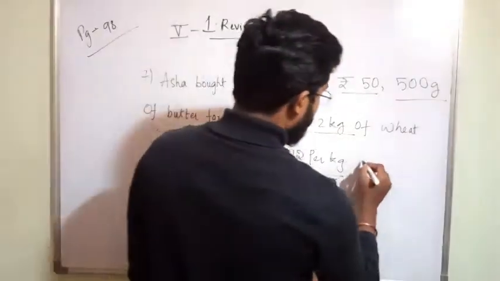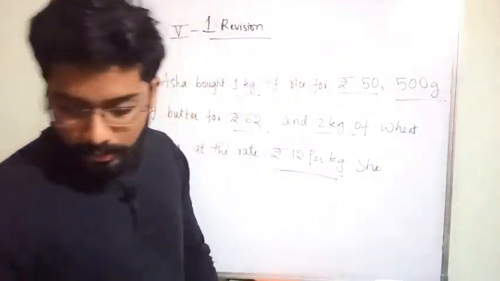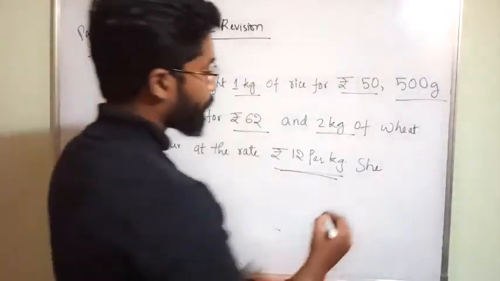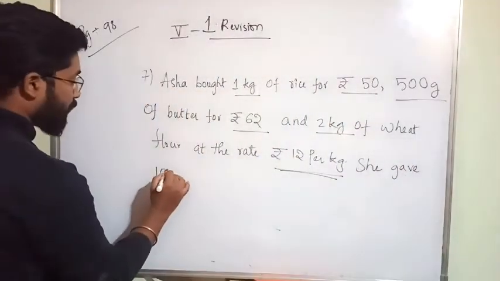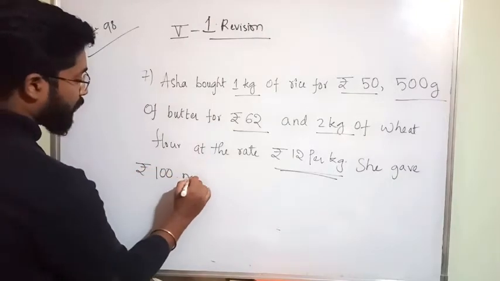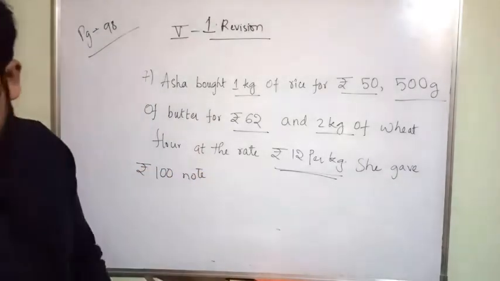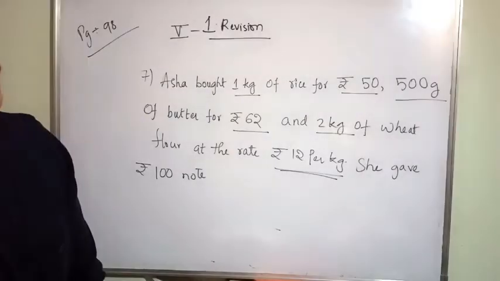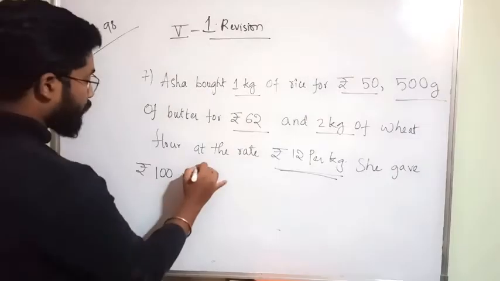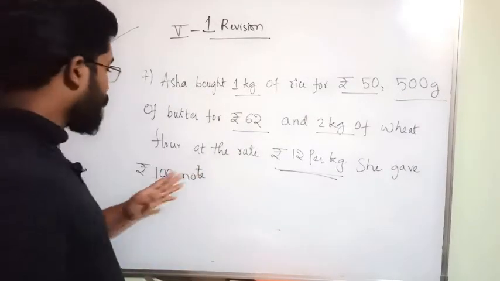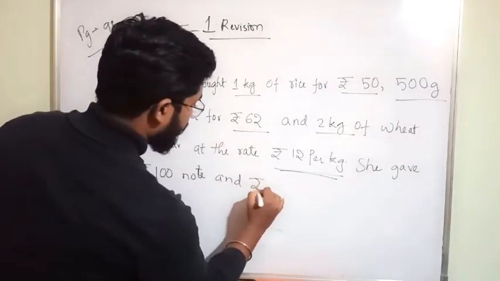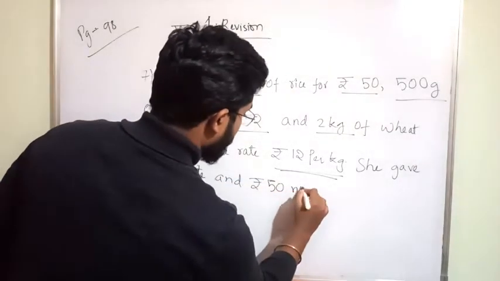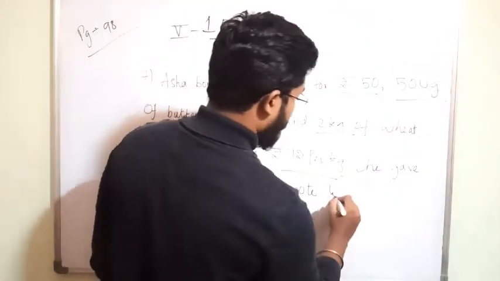She gave a 100 rupee note, okay, she gave a 100 note and a 50 rupees note to the shopkeeper.